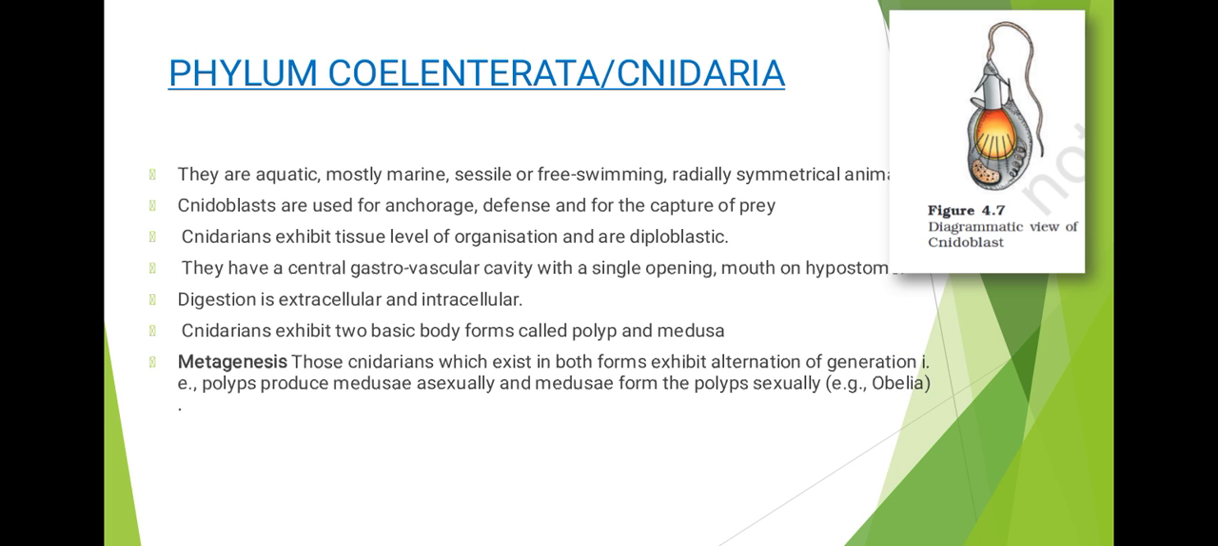Now, in case of some organisms, they will exhibit both the polyp and medusa form, and this is called metagenesis. That is, there is an alternation of generation. A polyp will produce medusa asexually, and medusae will produce the polyp sexually. You have to be familiar with this line because it is a very important line: polyp will produce medusa asexually and medusa will produce the polyp sexually. And the one showing metagenesis is Obelia.